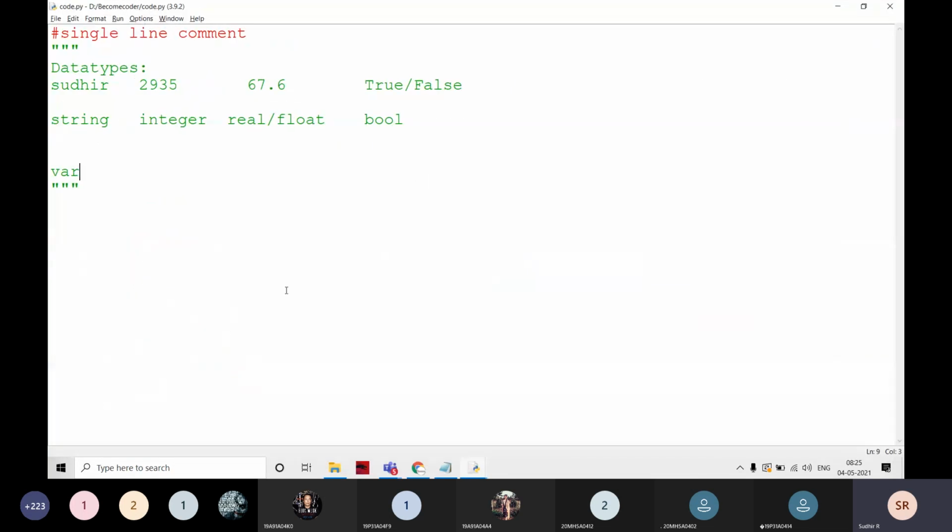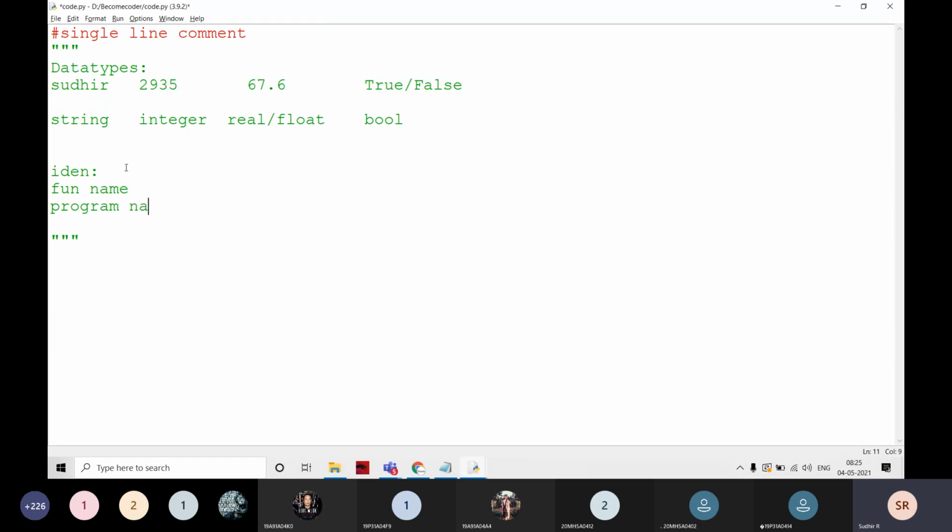Here some rules are there when you are writing a variable. Not only for variables, there are some identifiers too. What do identifiers mean? The function name, for example. If I write any function name or any program name, that means if I am going to save this file, that is also an identifier.